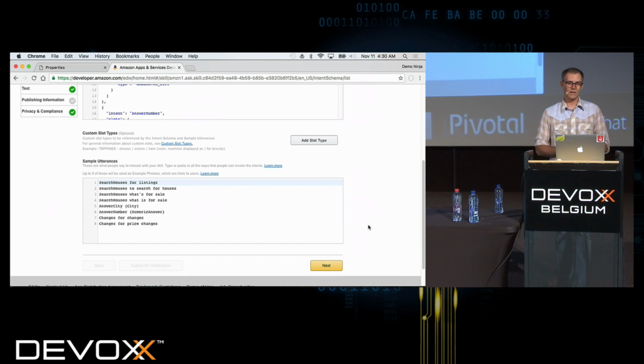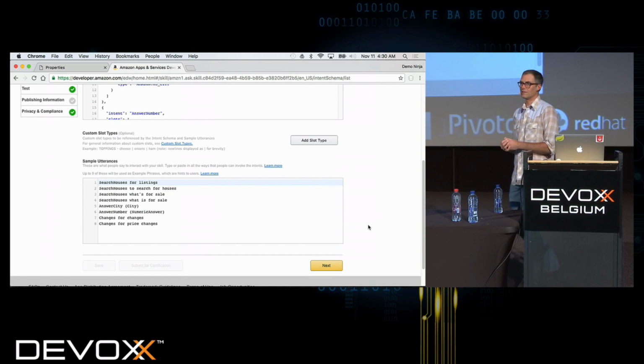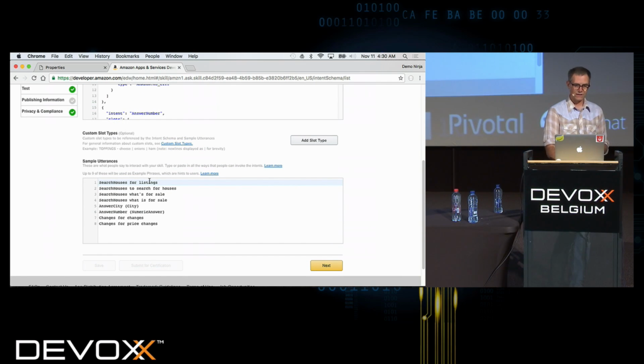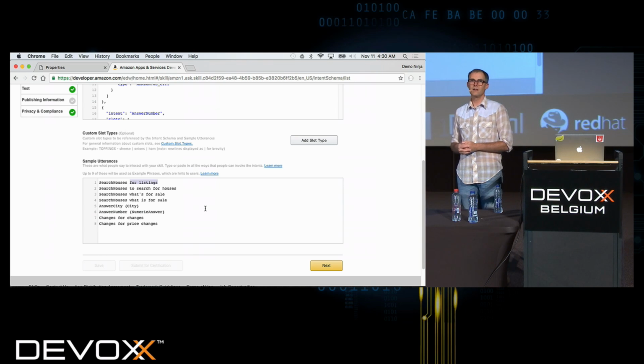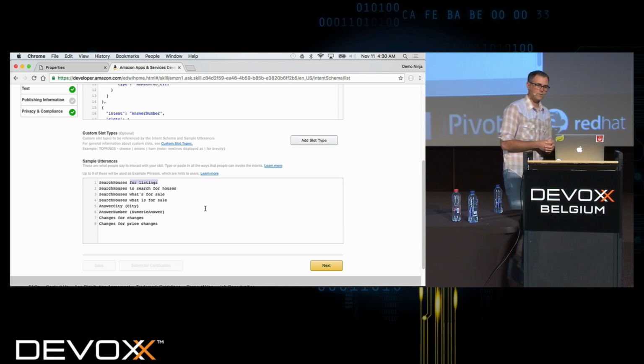And then you'll see these sample utterances. This is where I take those intents, like search houses, and give them some actual utterances that it's going to be looking for. That's how it starts to figure out what you're talking about. They're doing some amount of natural language processing on the incoming voice to match up what you've said with these utterances.